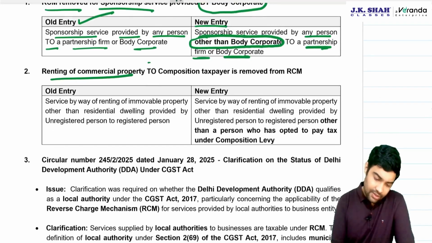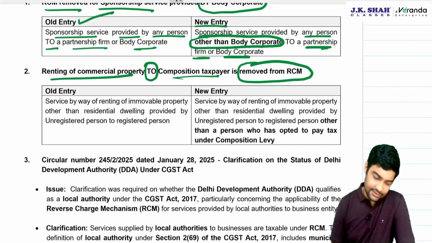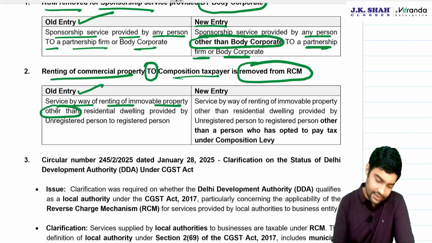Then renting of commercial property to composition taxpayer is removed from RCM. Old entry, renting of immovable property other than residential provided by unregistered person.